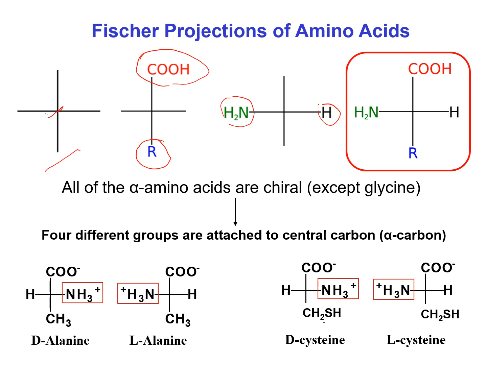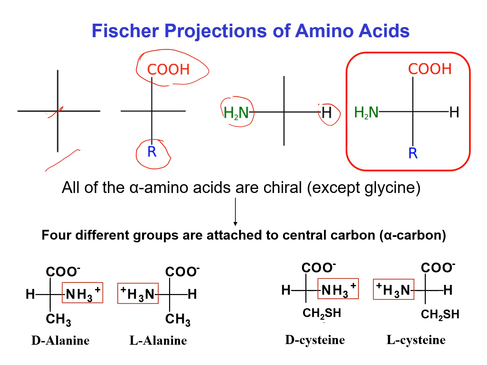According to Fischer projection, we can distinguish these 2 isomers. If the amino group of a particular amino acid in the horizontal line is on the right side, in that case that isomer is D isomer. If the amino group is on the left side, that amino acid is L isomer. One can confuse this D and L isomer with the optical isomer.